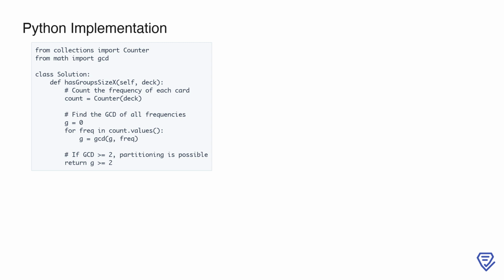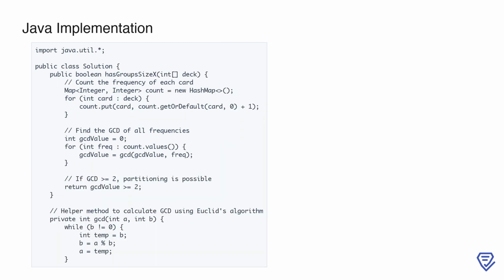Here, we start by importing the necessary Java utilities and defining our solution class. The method hasGroupSizeX takes an integer array deck as input, representing the cards. Our goal is to determine if it's possible to group these cards into one or more groups of the same size, where each group has exactly the same number of identical cards.